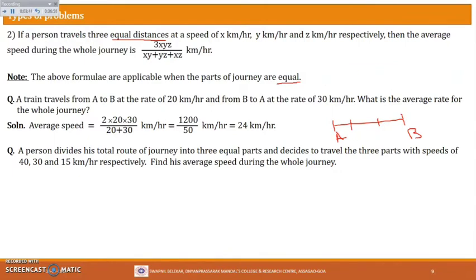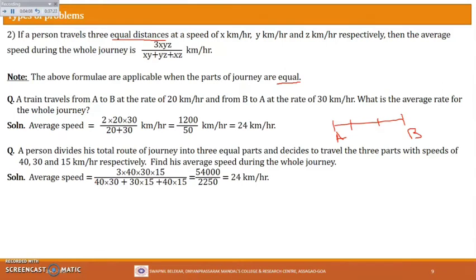You see, from this point to this point he is traveling at a rate of 40 km per hour. Then from this part to this part at 30 km per hour, and then from this part to this part at 15 km per hour. So equal distances are traveled, but the speeds are different, correct? And how many speeds are given here? Three speeds are given, so we have to make use of this formula here. Let us use this formula and see what answer we get.